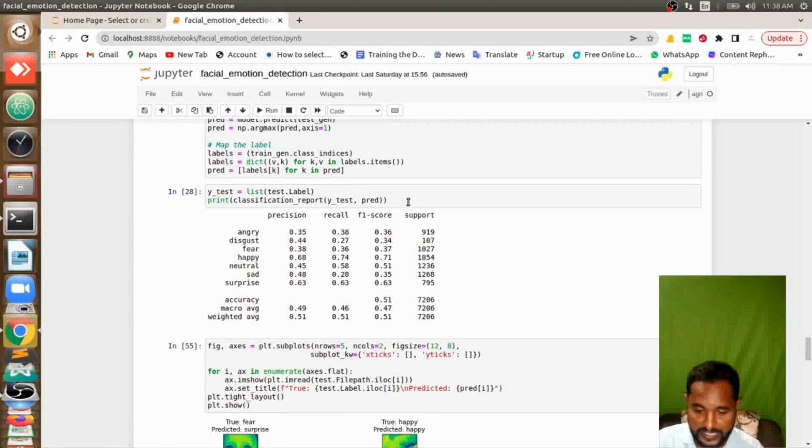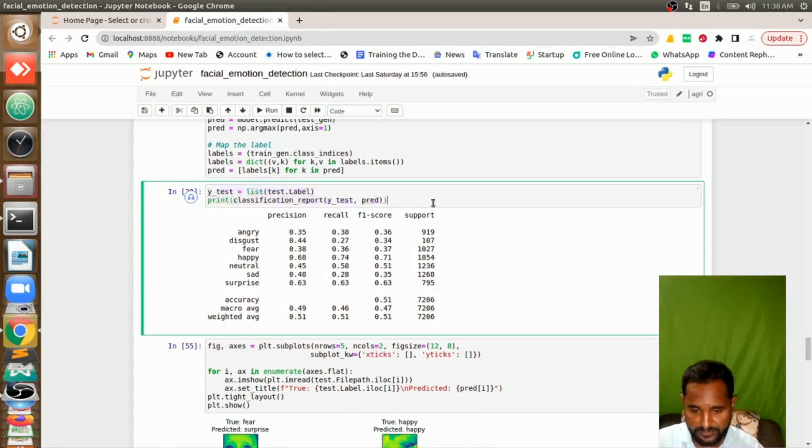Now I am going to generate a report. This is the most important step here. Here I am going to generate a report which says what the precision score, the recall score, the F1 score, and the support score are for all the classes. About this I will be making a separate video, which will contain what a confusion matrix is and its parameters. These are all the equations out of the confusion matrix. Confusion matrix is a way of analyzing any model, so I will be making a different video very soon, and that will be very helpful for you.